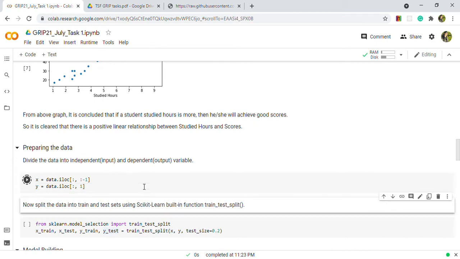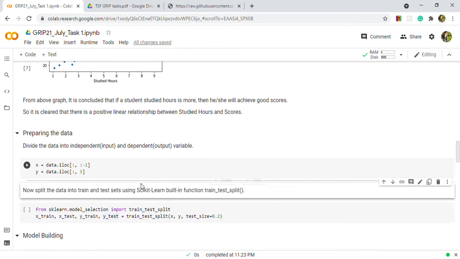Now we will prepare the data. For this, first we need to divide the dataset into independent variable and dependent variable. Here x is the independent variable, which is hours, and y contains the dependent variable, which is score. Now split the data into train and test.